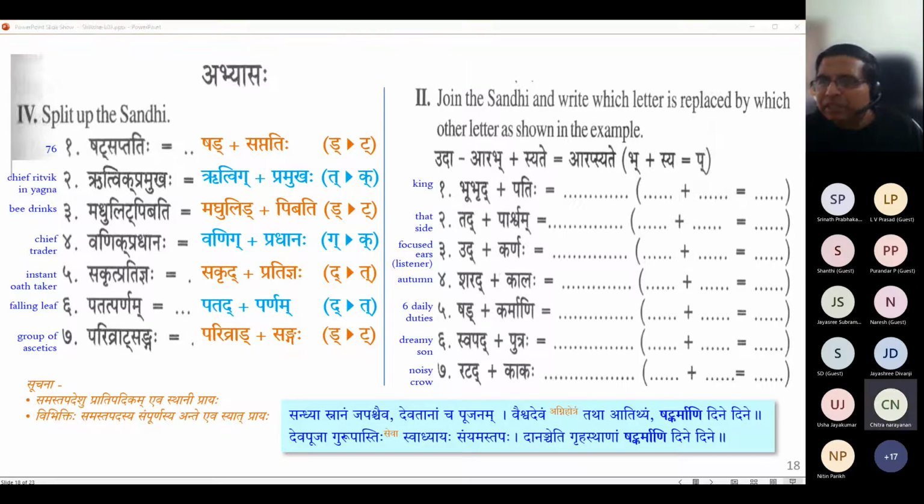Very helpful. Thank you, Chitra. Dhanyavad. Bagini, do you have a doubt? Somebody had a doubt? Okay, ask. Sir, this second one, Ritvik Pramukh, and Vanik Pradhan, both have G in the end, but in Ritvik Pramukh, the G turns to K, and in Vanik Pradhan, the G turns to K. So is it a printing mistake or not? See, I think you were not following.